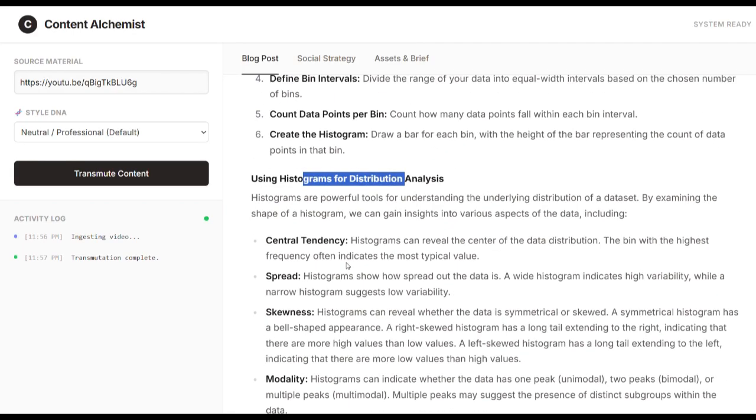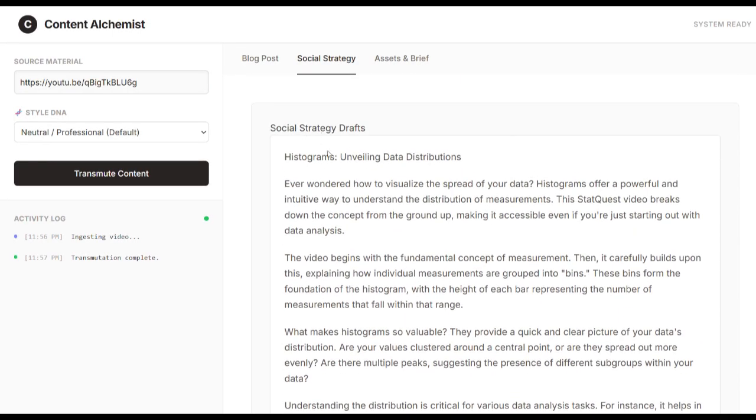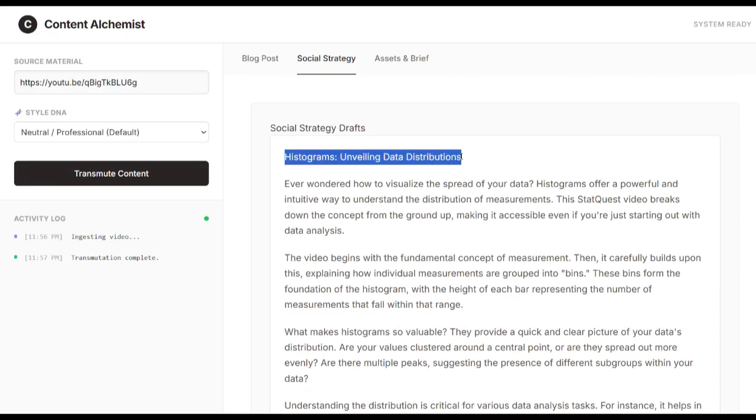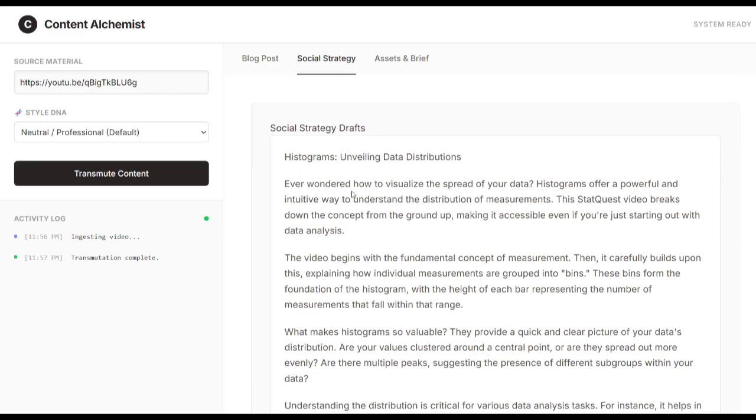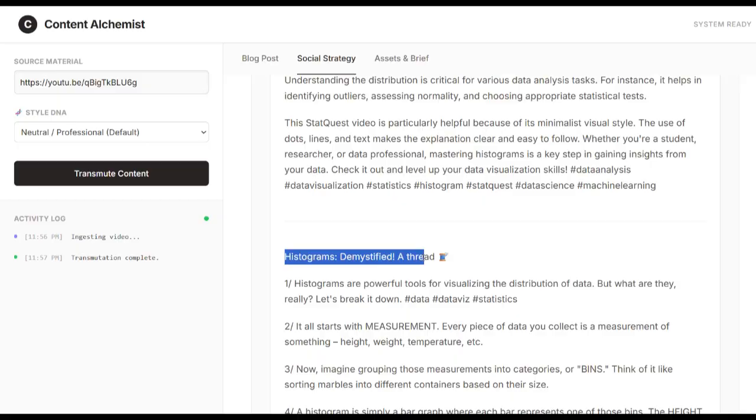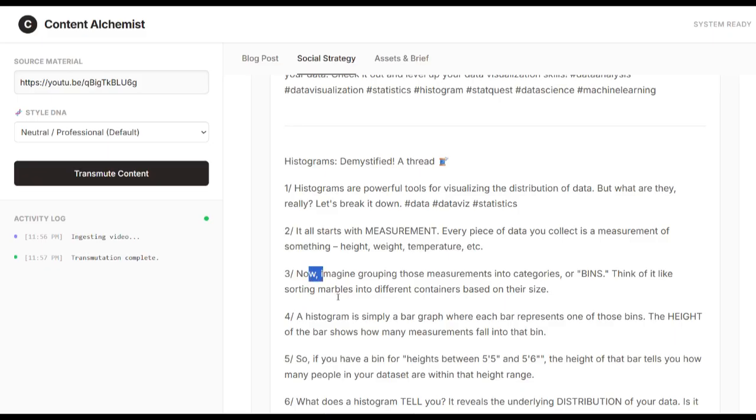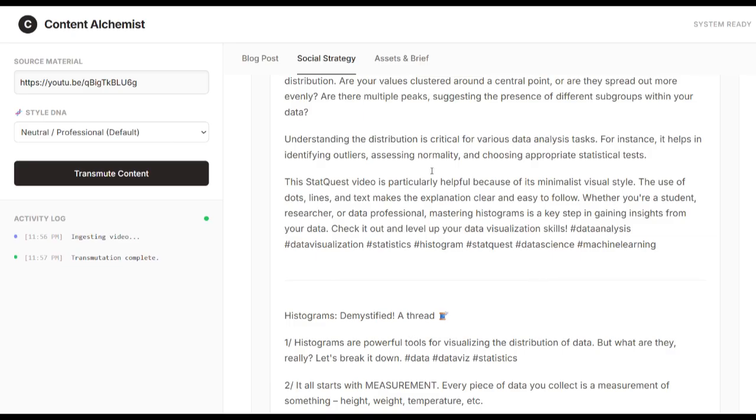Let's take a look at social strategy. Here are the social strategy drafts. This draft is for LinkedIn type of social media platforms because it's written in brief about the topic, with a lot of paragraphs. And this is a thread for Twitter and X and other similar social media platforms. 1, 2, 3, 4, 5, 6, 7, 8. A total of 10 threads have been generated by the agent.